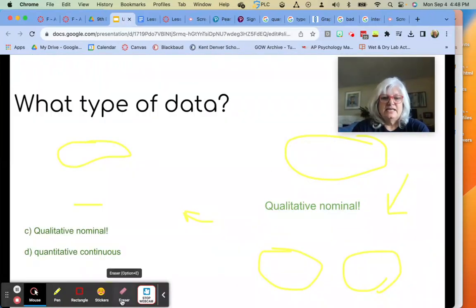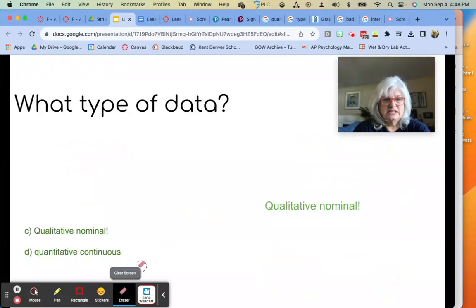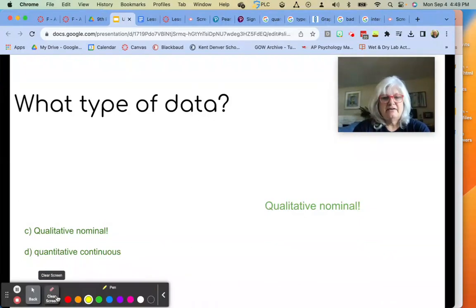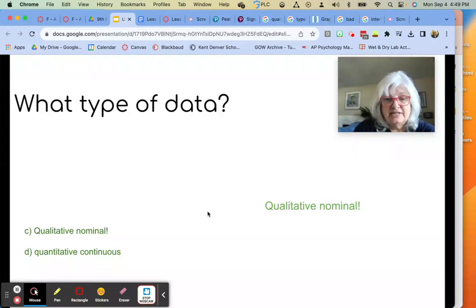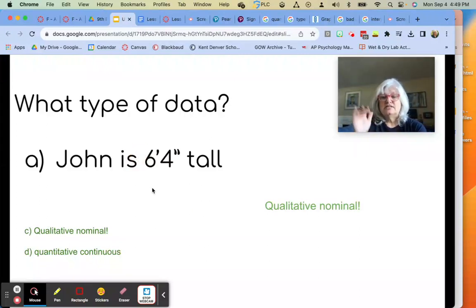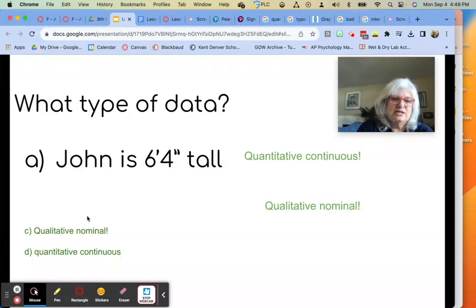So now let's take a look at the worksheet. You guys have a question, and we're going to go over two together, and then we're going to go over the answers. The first one says, John is 6'4". What type of data is this? If you think about it, first of all, it's measured, so we know that it's quantitative. And height, like I said, is continuous. So we're going to call this quantitative continuous.